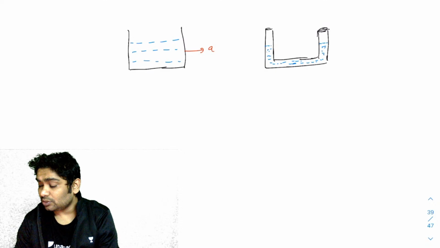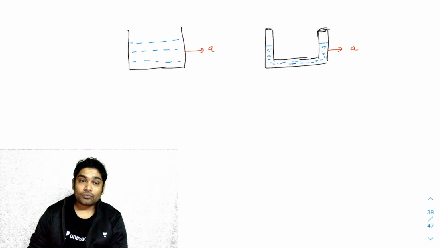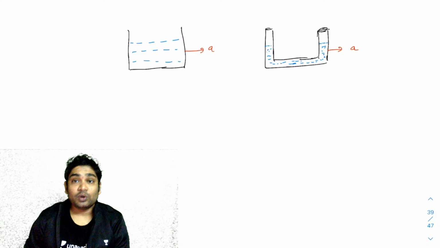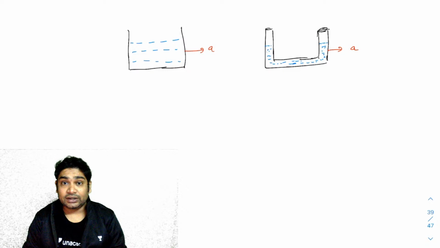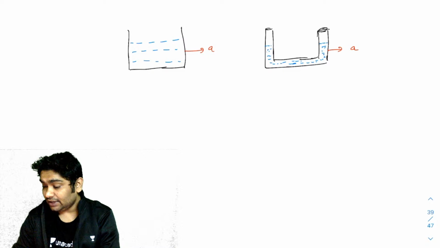And imagine this is also being accelerated by exactly the same acceleration A. Now, what you will notice is that in both of these, the height difference between the ends is exactly the same.